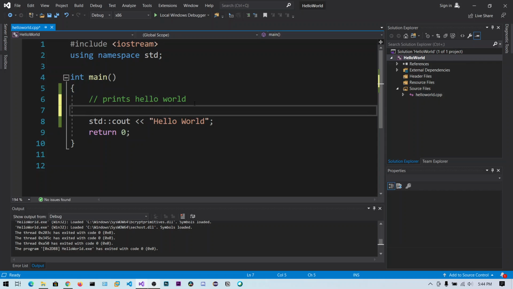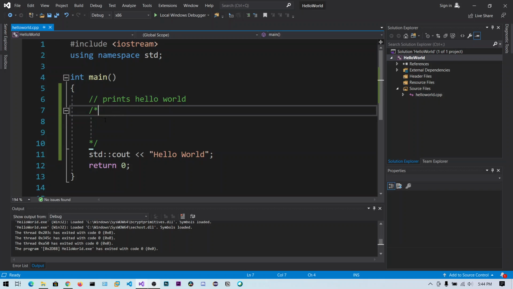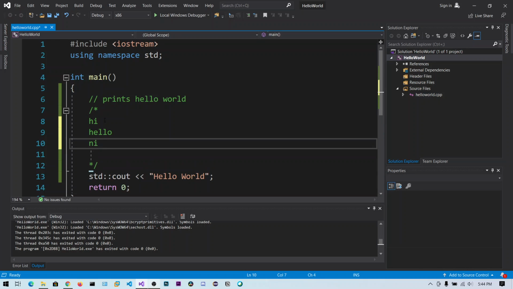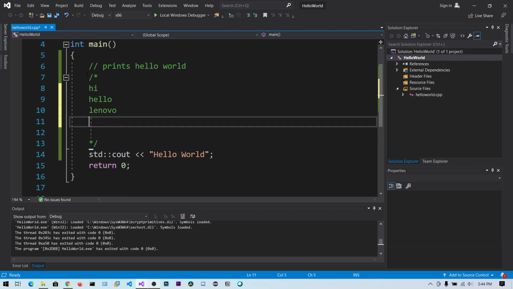First you need to put a forward slash and a star, an asterisk, and you can see Visual Studio has auto-completed it with a star and forward slash. Now if you hit enter, you can see these lines are the multi-line comment. Now I can say hi, hello, etc. I can write many other names. So this is the multi-line comment.